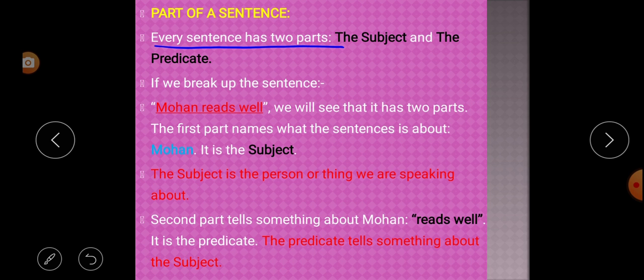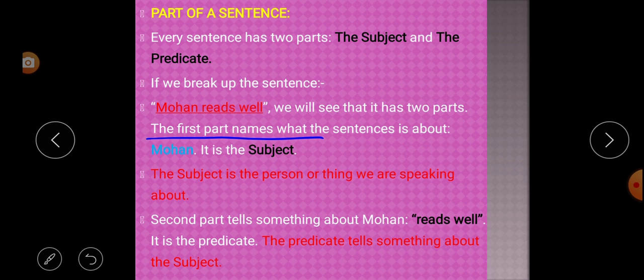Every sentence has two parts. What are they? Subject and the predicate. Understood? Every sentence has two parts. Those are subject and predicate. If we break up the sentence, for example, Mohan reads well, we will see that it has two parts.